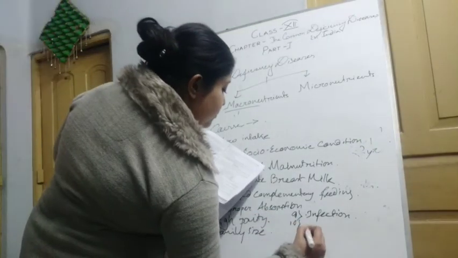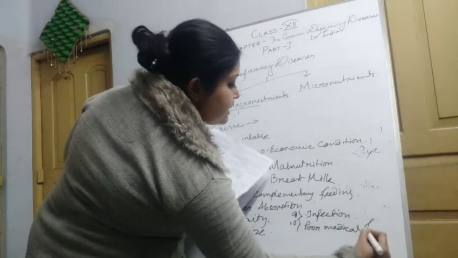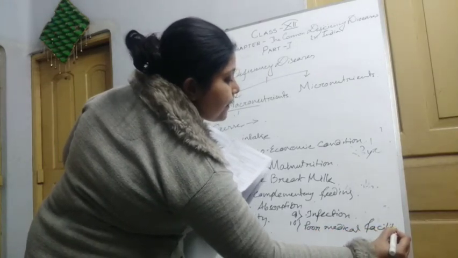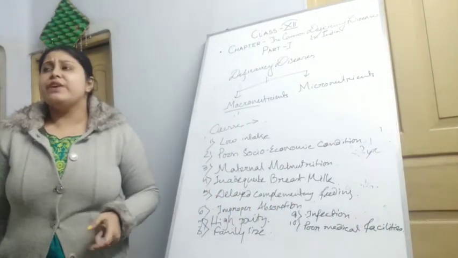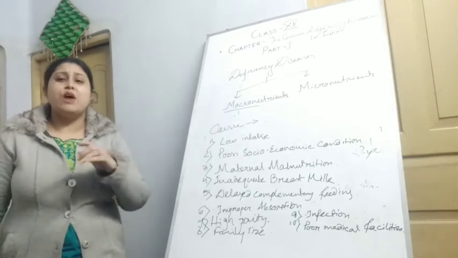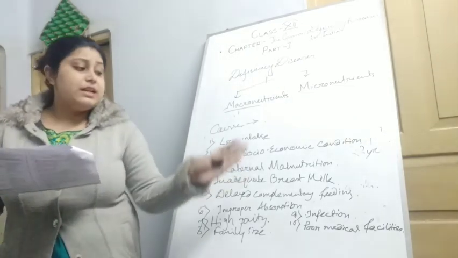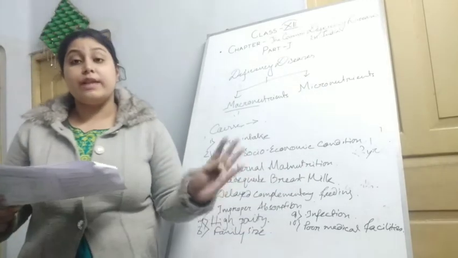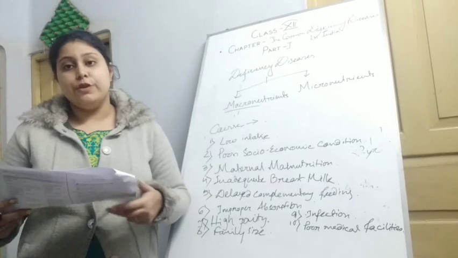Ten is poor medical facilities. Mainly in the slum areas and also in the outskirts and very rural areas, the medical facilities are not that good. So the child can be a sufferer of PEM.